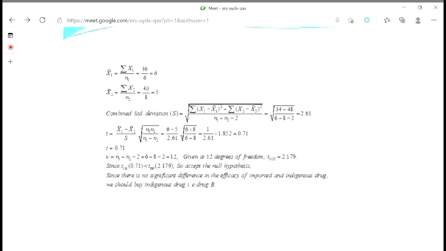Completed? Now again, one more sentence to write down. If t critical or tabulated is greater than t calculated, then you put arrow non-significant.